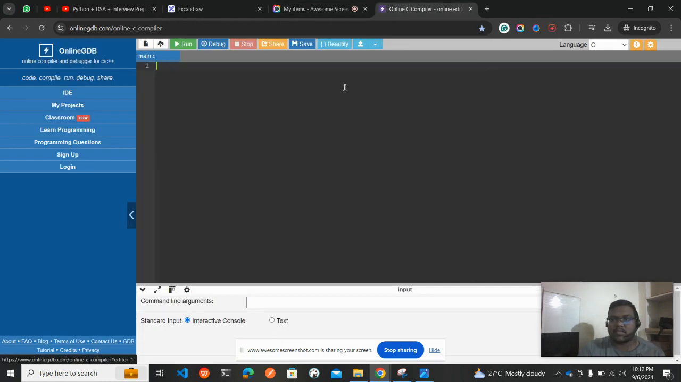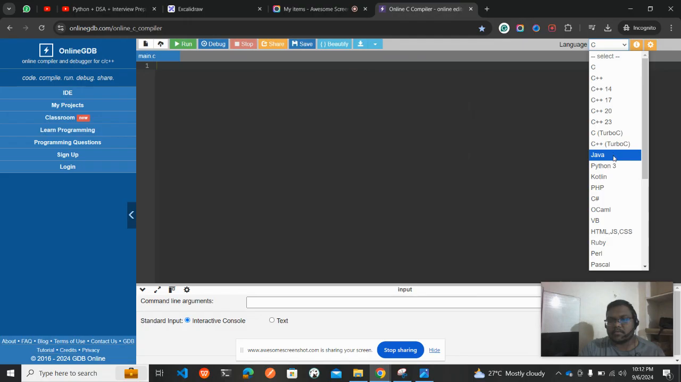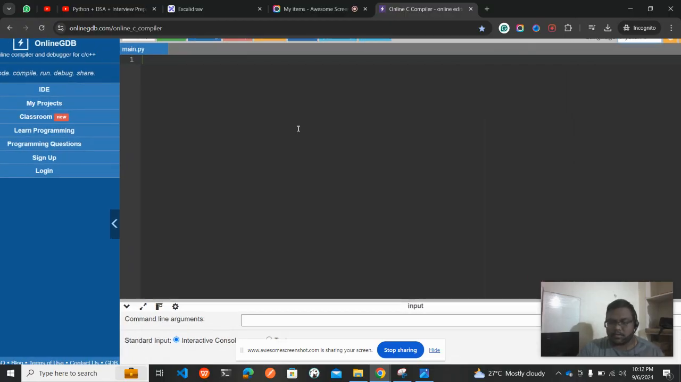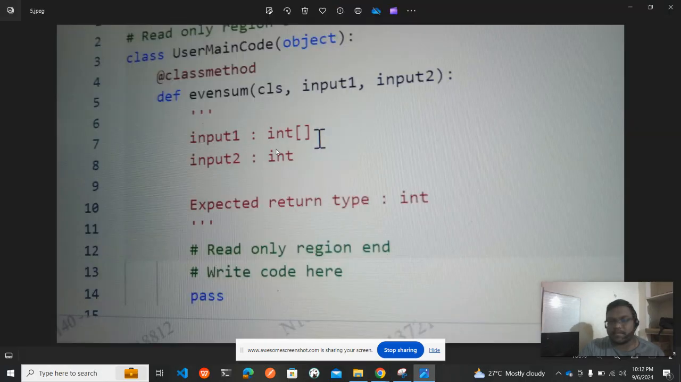Let us see how you need to write the code for this. Many people will have different logic, but for the time being, let us see how I wrote the code. This is the function they have given: class UserMainCode(object), class method, def even_sum_of_class, comma input1, comma input2.